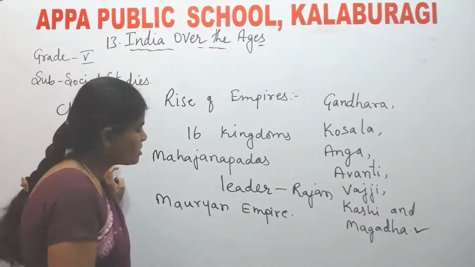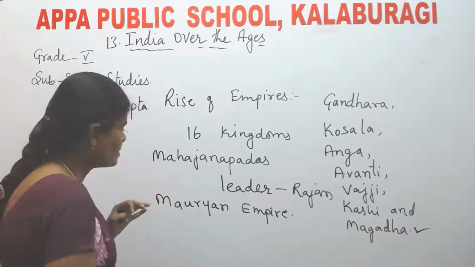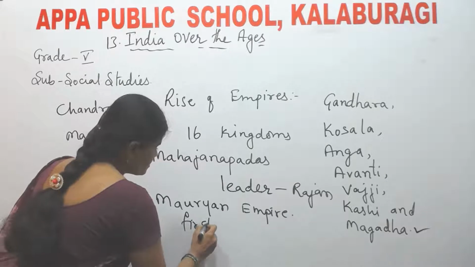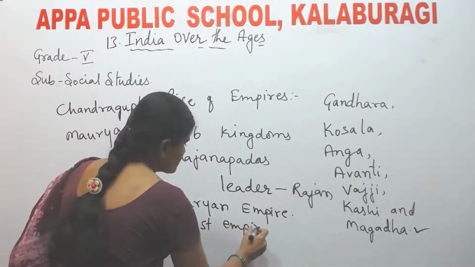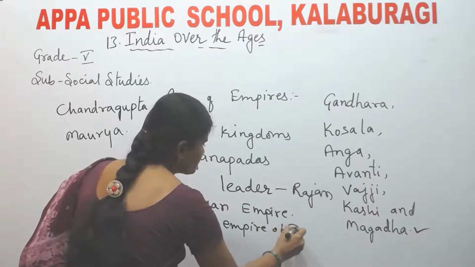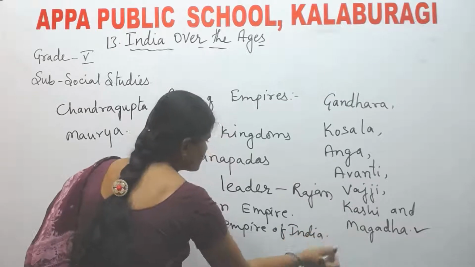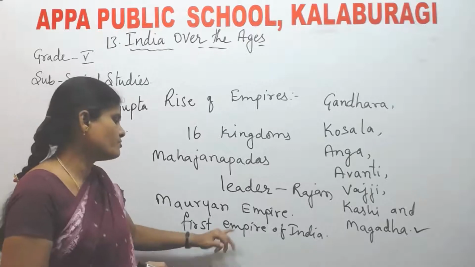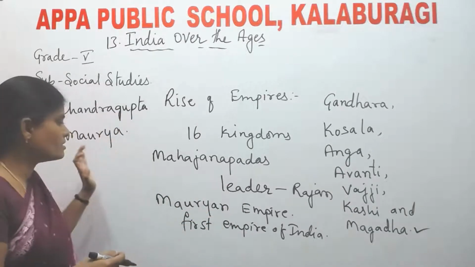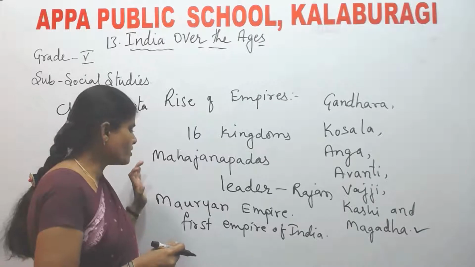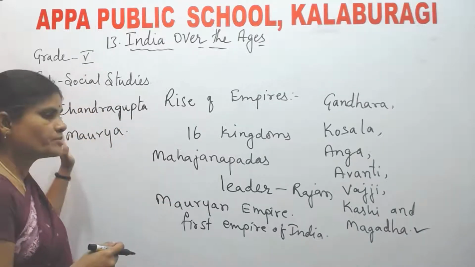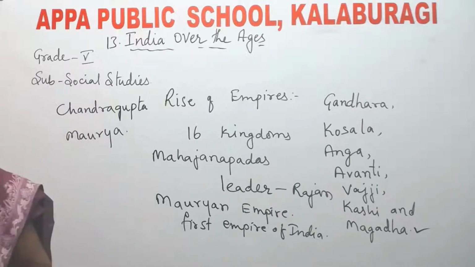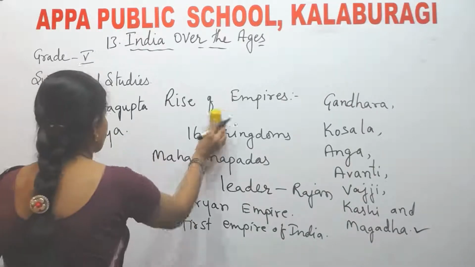The Mauryan Empire was the first empire of India. Which is the first empire of ancient India? The first empire of India is the Mauryan Empire. Who founded that Mauryan Empire? Chandragupta Maurya. Understood?